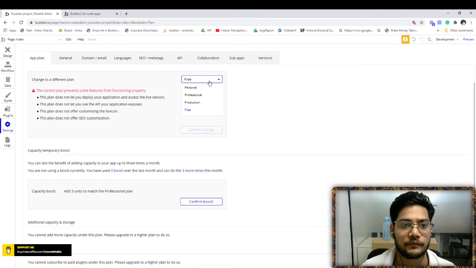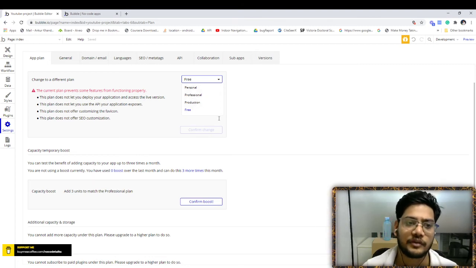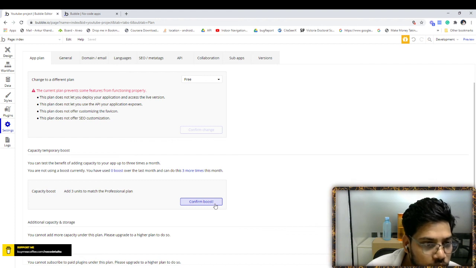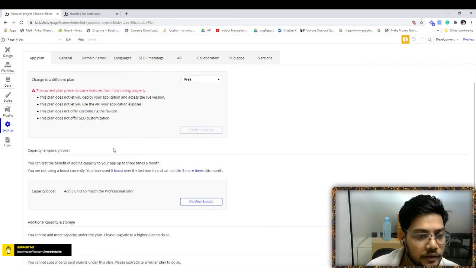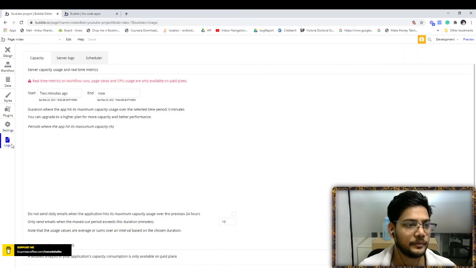It is because I am on free. I have to upgrade. If I want to upgrade anytime, I just click on personal and choose any plan, personal, professional, production, then confirm change and pay. Capacity, temporary boost. That can show the benefit of adding capacity a number of times a month. You are not using a boost currently. You have zero boosts over the last month. You can still do it. I don't know exactly, we will figure it out. General settings.